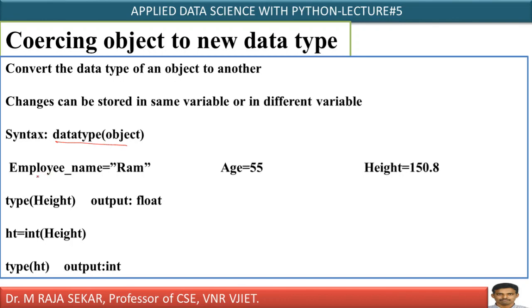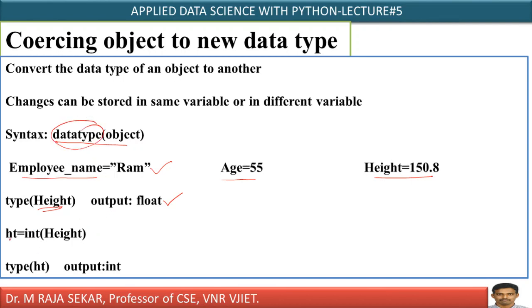For example, employee underscore name equal to Ram, age equal to 55, height equal to 150.8. Type of height. What is the type of height? Height is the variable name, and its value is 150.8. Therefore, it will return float.